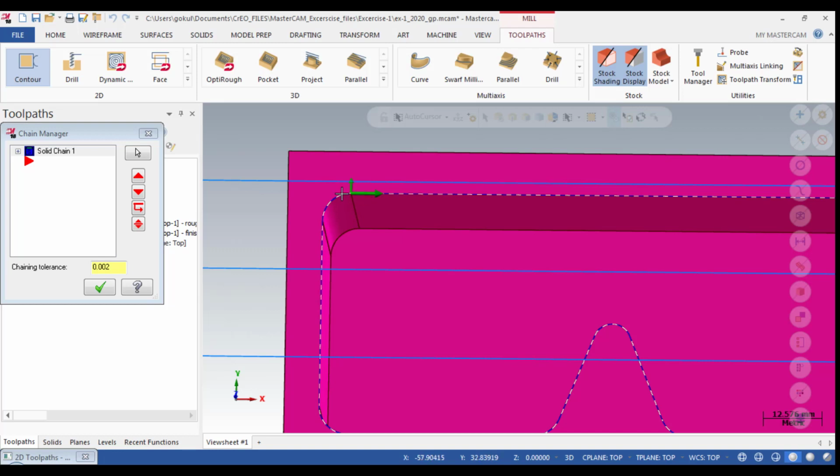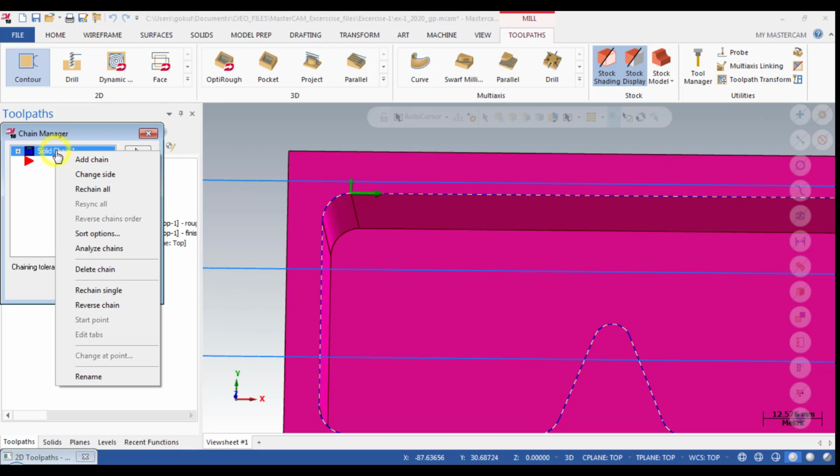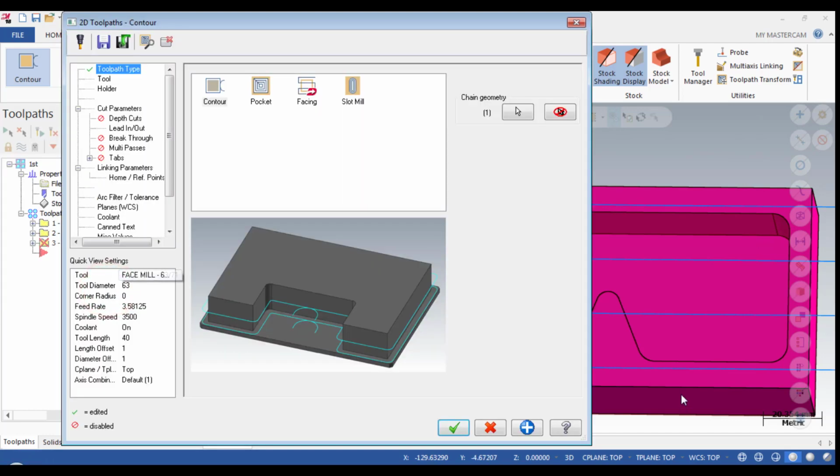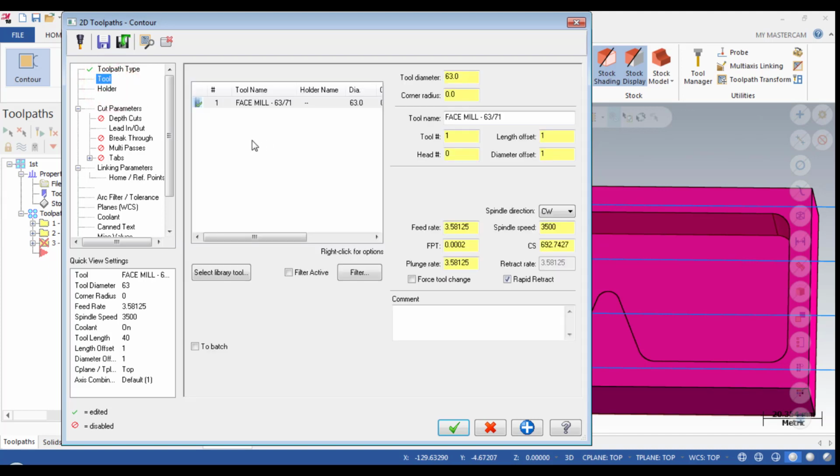In that, the arrow is towards the right side, but another small arrow is towards outside. So I will go to the solid chain, right click and change the chain. Okay, so when the arrow is inside, the program will be generated on this inner profile.